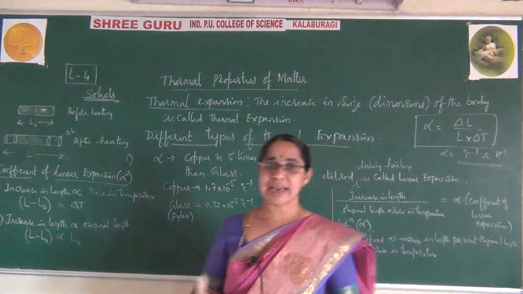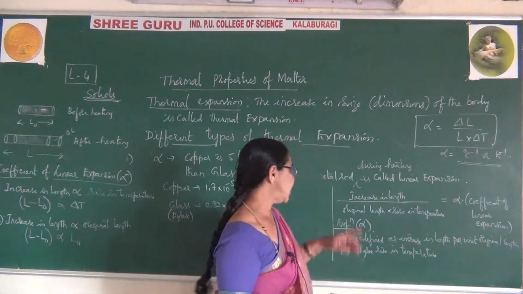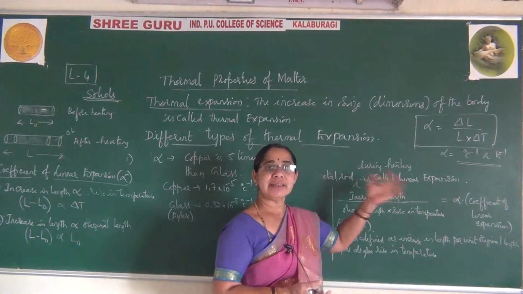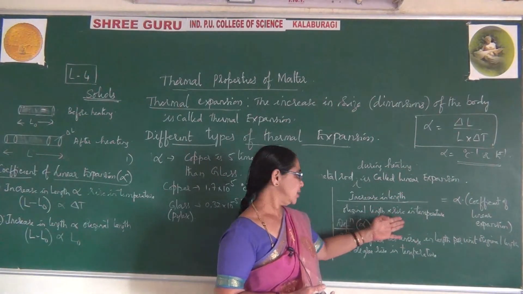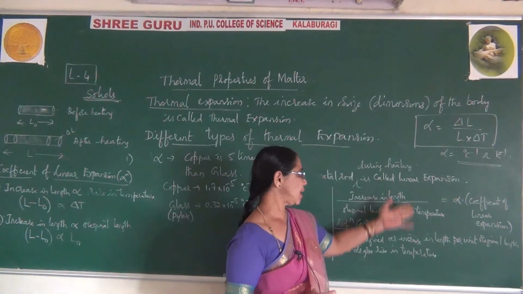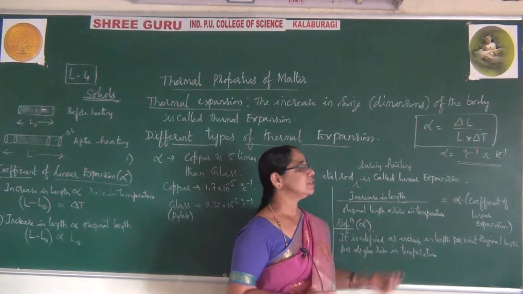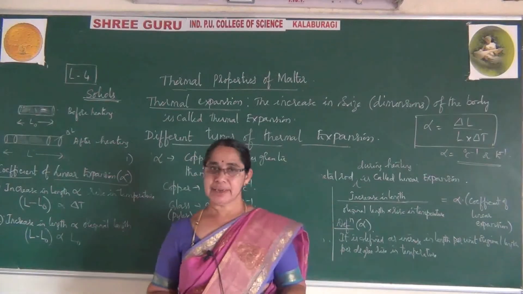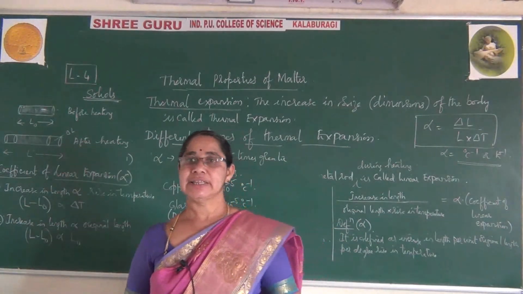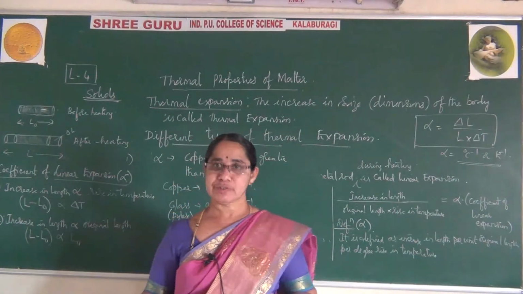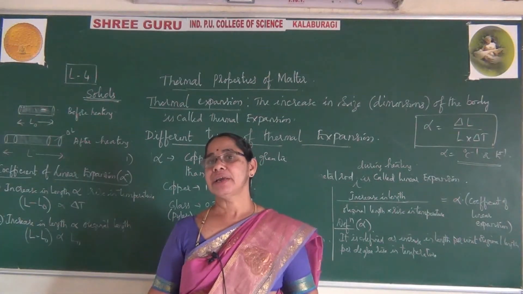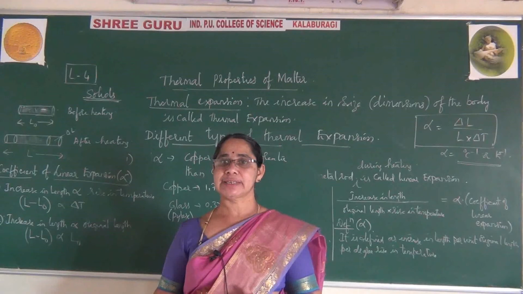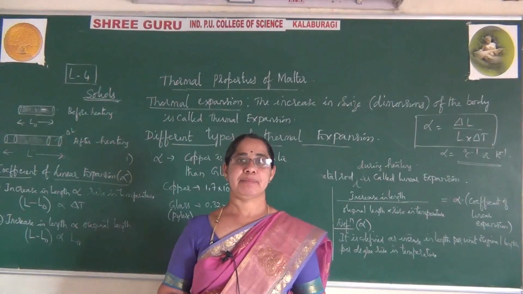Instead of increase in length, in the next class I will explain increase in area to original area, that is rise in temperature. We come across beta and gamma also: beta for the coefficient of superficial expansion, and next the coefficient of cubical expansion. Those I will explain giving some examples.